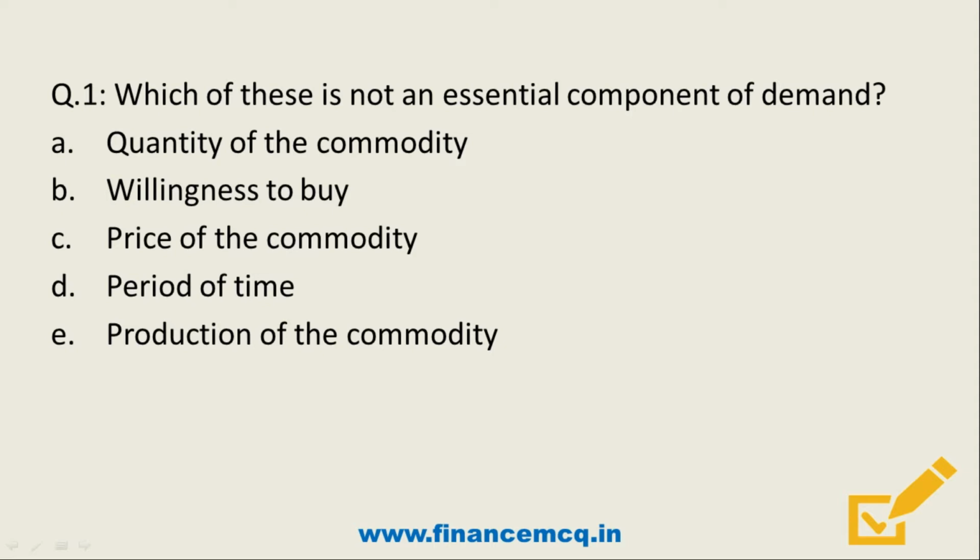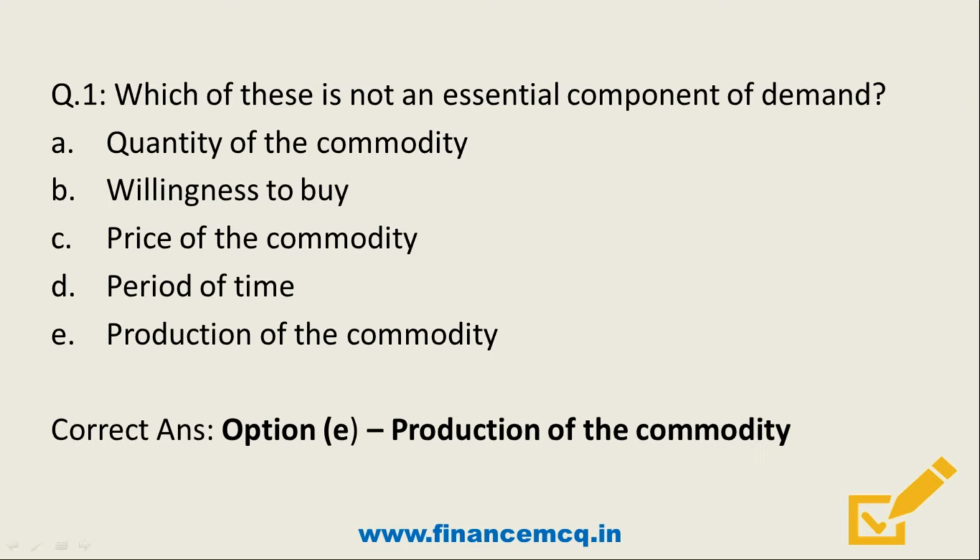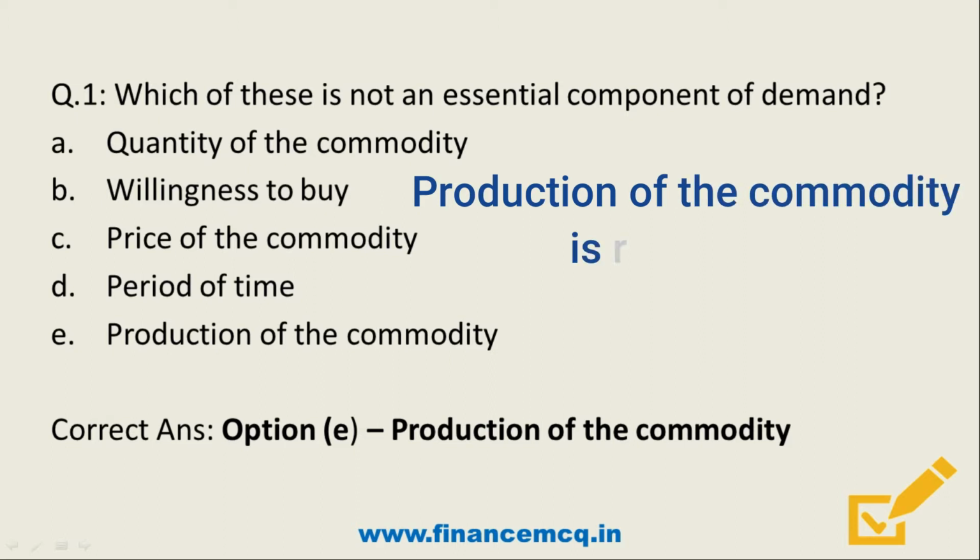Yes, what's the correct answer? It's option E, production of the commodity. All options from A to D are in fact essential components of demand, while option E is a component of determining supply. So the correct answer is option E, production of the commodity, which is related to supply.